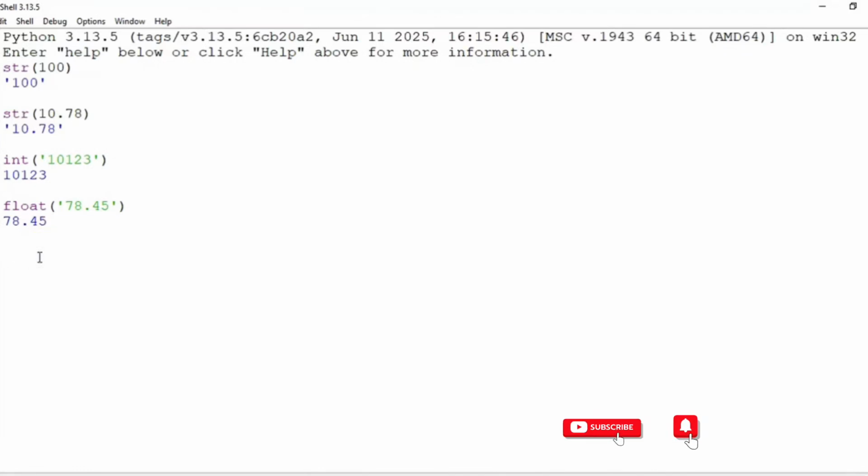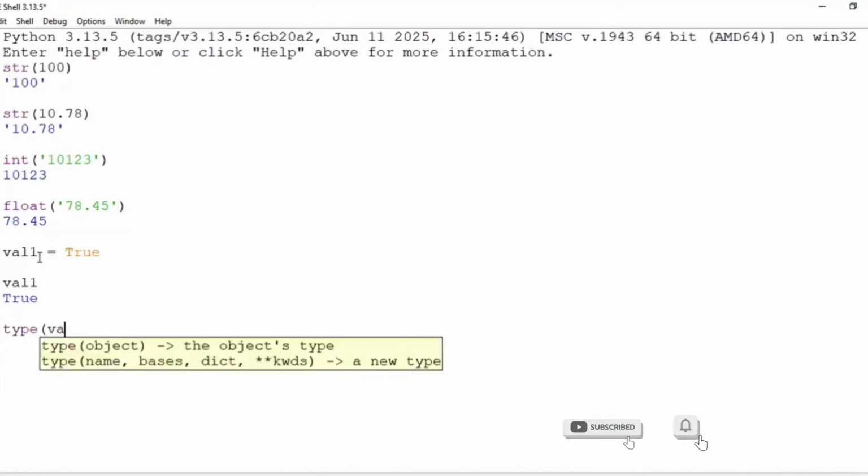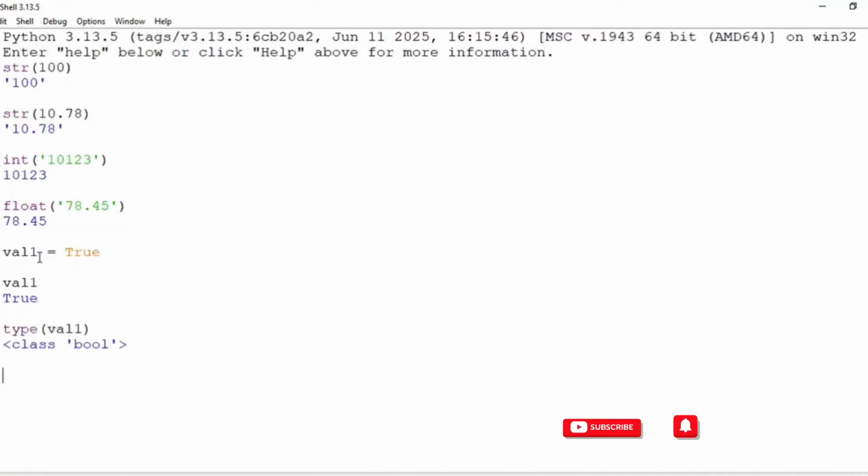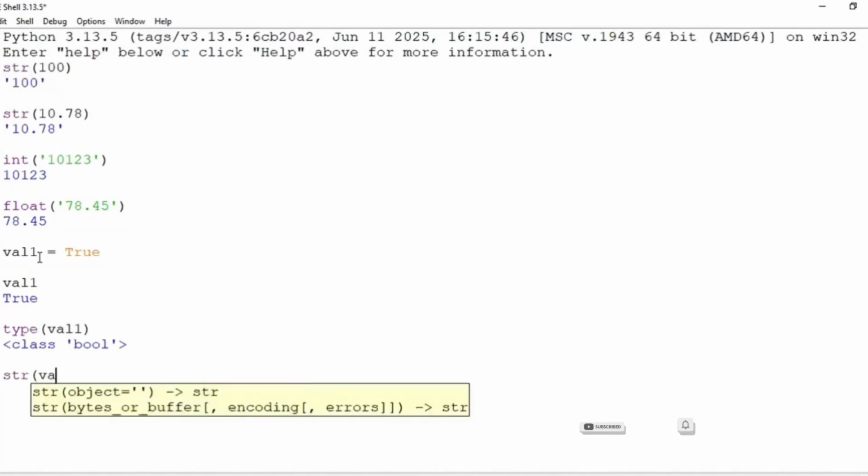Now, in this video, we'll look at if we typecast something to Boolean, or if we typecast a Boolean into a different data type, how does it work? For example, let's say val1 equal to true, right? So val1 is true. The type of val1 will be obviously Boolean, bool, right? Now, can I convert it into a string, val1?